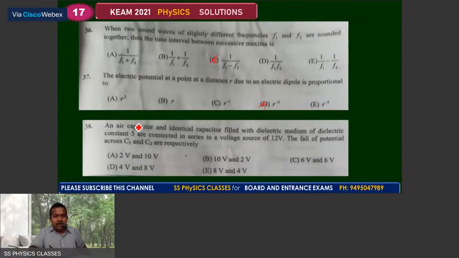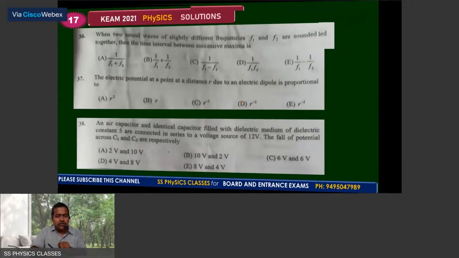Now number 38, an air capacitor and an identical capacitor filled with a dielectric medium of dielectric constant 5 are connected in series to a voltage source of 12 volt. The fall in potential across C1 and C2 are respectively. They are connected in series. The potentials are divided, but the Q element is a constant. As Q is equal to C into V, we can say V is inversely proportional to the capacitance. You get the answer as B choice for question number 38.